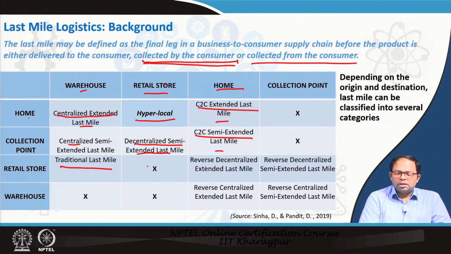Home to retail store, this is reverse decentralized extended last mile. Why reverse? Because I am returning the goods. So that's why it is reverse. Then from collection point to retail store, that is reverse decentralized semi-extended last mile. That means the customer returns to the collection store. From there, it is returned to the particular retail store. Then warehouse to warehouse, not there. Retail store to warehouse, not there. Home to warehouse, reverse centralized extended last mile, and from collection point to warehouse, reverse centralized semi-extended last mile.